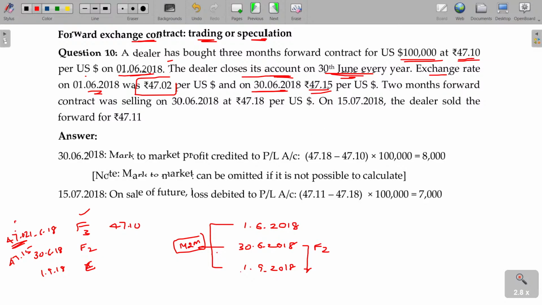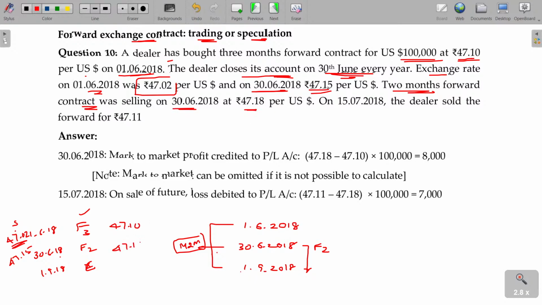I don't want the spot rate, meaning the concerned date's rate, I don't want. The concerned date's forward rate is needed, the forward rate for the remaining period. So, on this date, a 2 months forward contract was selling at 47.18.